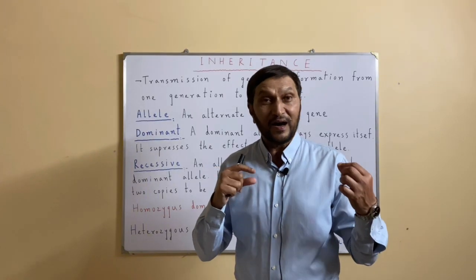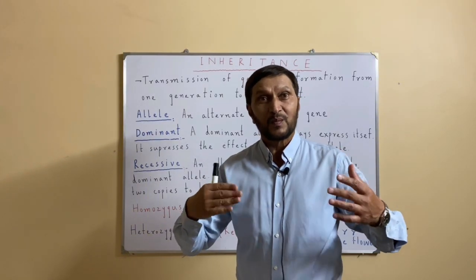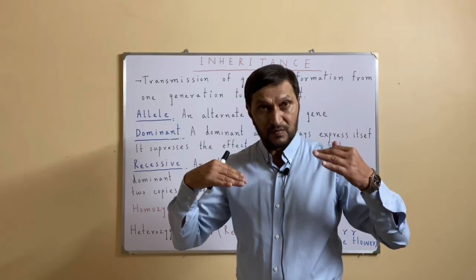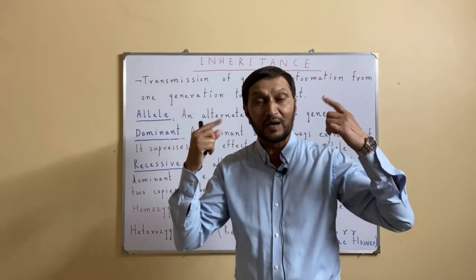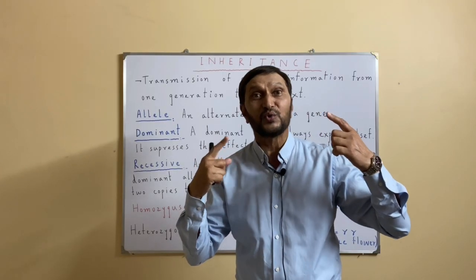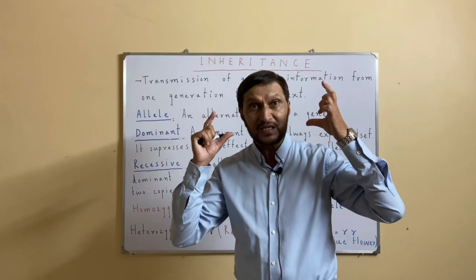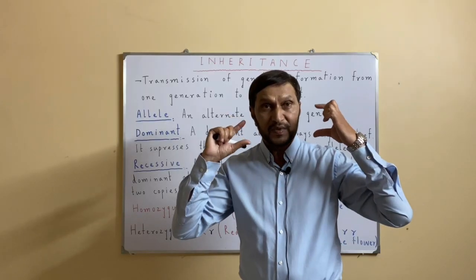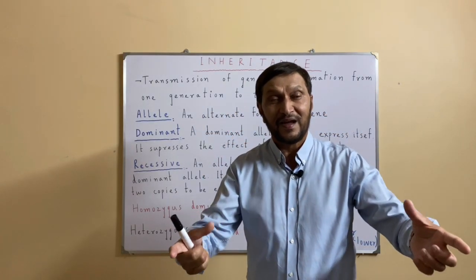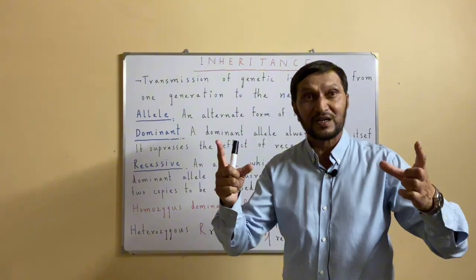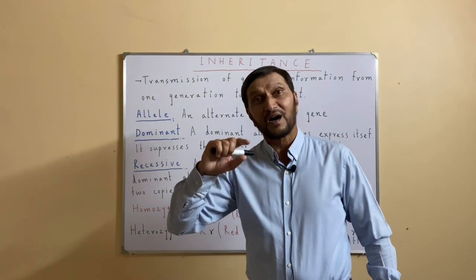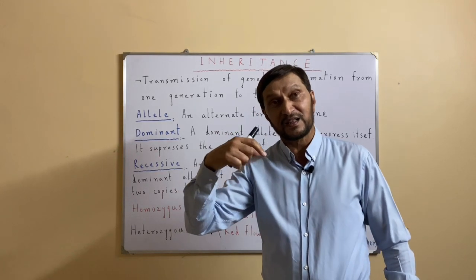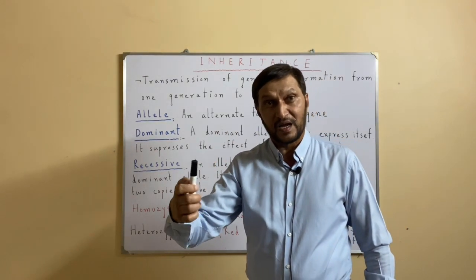Similarly, we also inherit features, blood group, skin complexion and other body features from our parents. How? Through DNA. Because the DNA is transmitted from parents to the offspring, and that's how the genetic information, the features and the properties are inherited and transmitted.